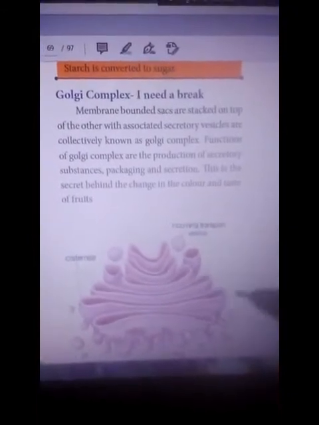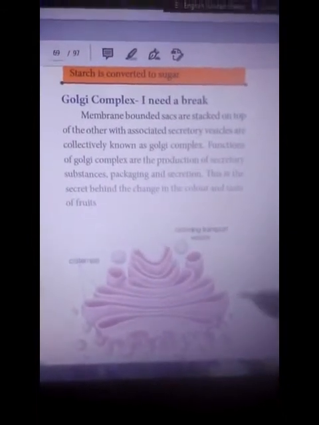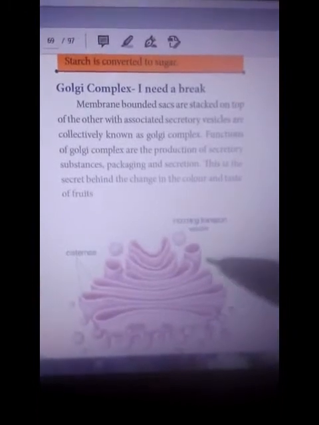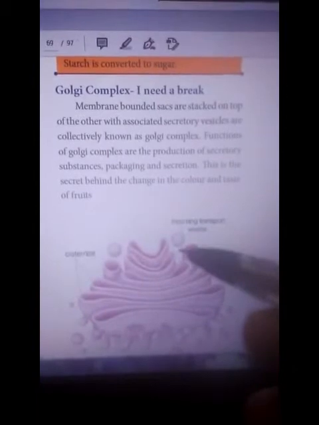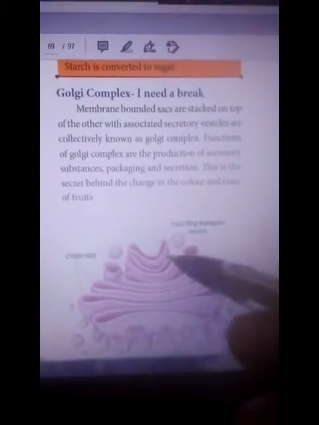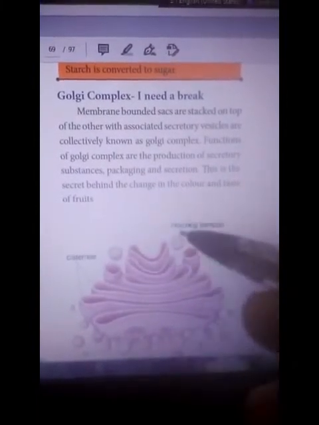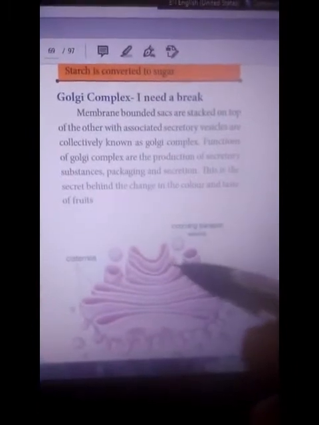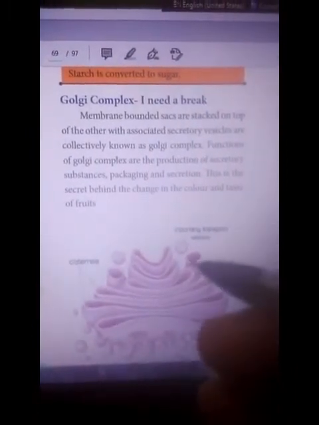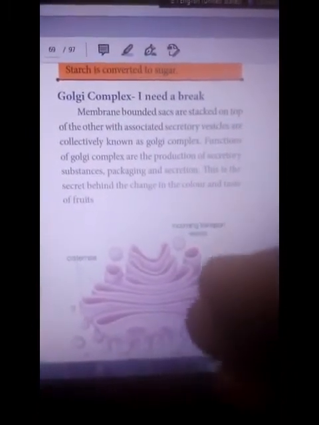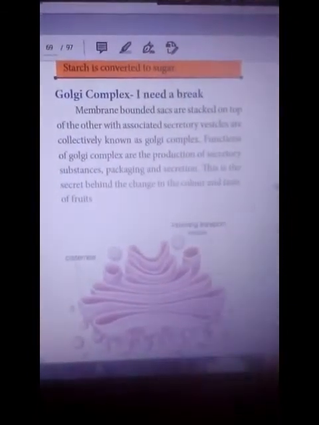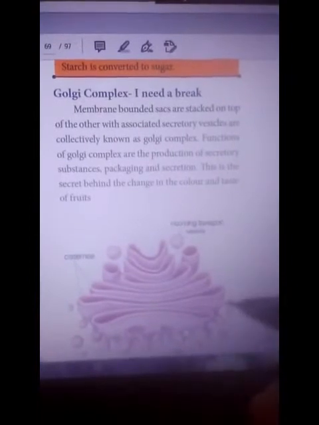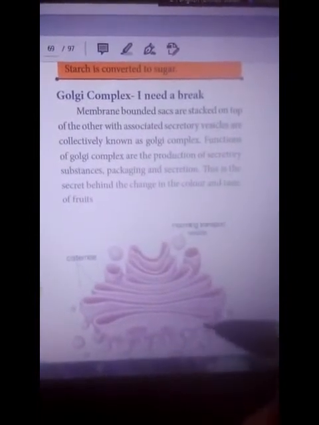This vesicle secretes some enzymes, so it is called a secretory vesicle. These are membrane-like structures stacked one on top of the other, like a stack of coins.